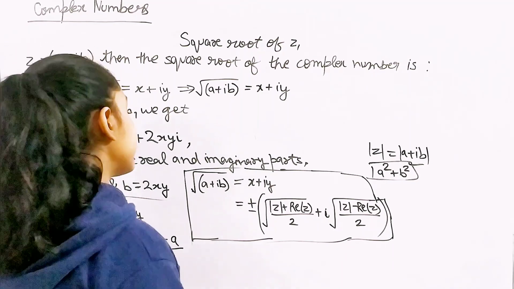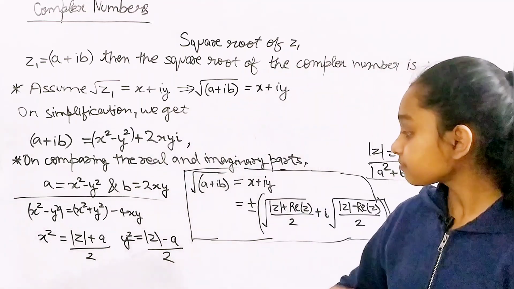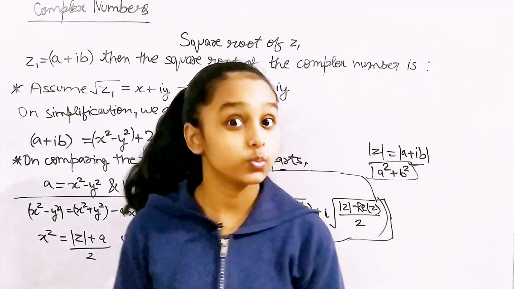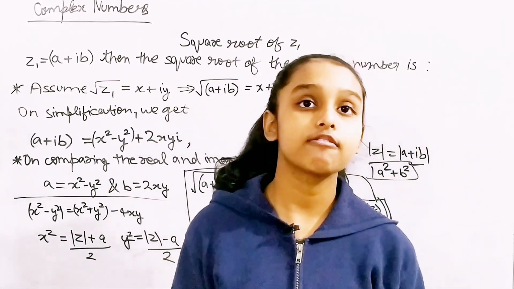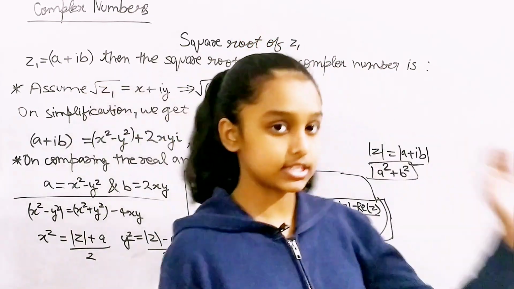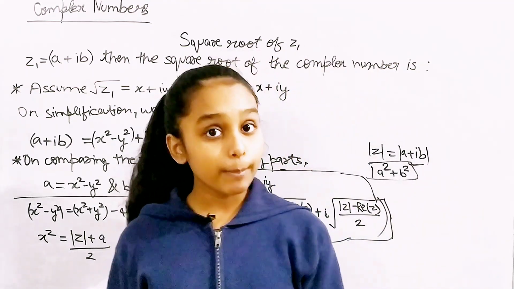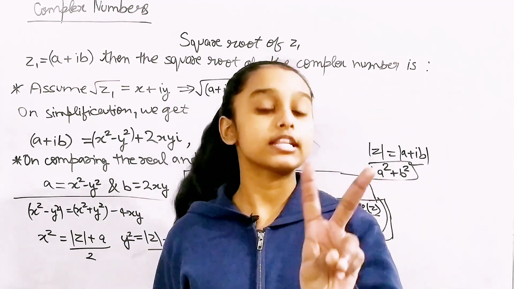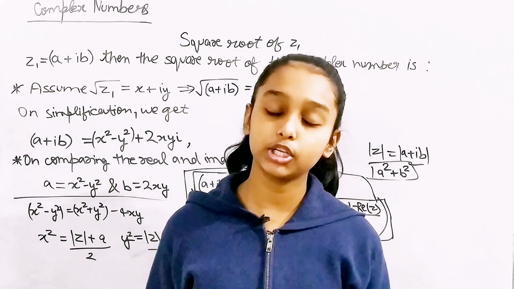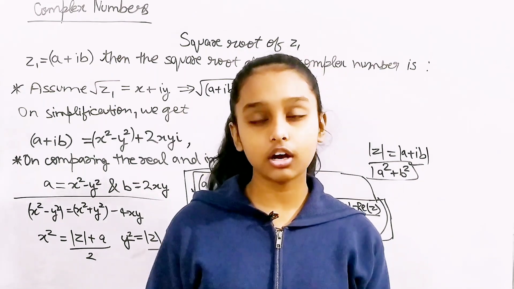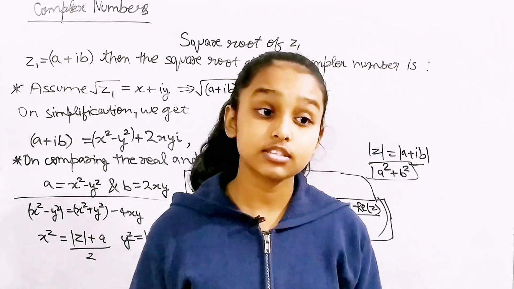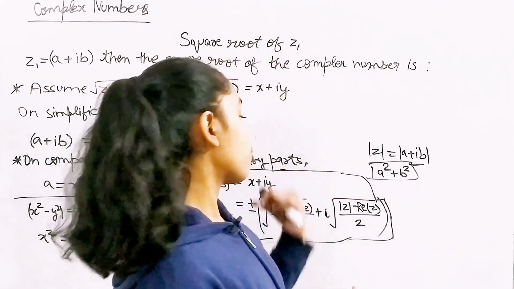So I think that is enough for today. But there's one interesting thing that we'll be discussing in the next video. We'll try a question related to this topic, square root of a complex number, by doing two different methods. Overall they'll be the same, but there's a little difference. In the first method, I won't be using this formula. In the second method, I'll be using it.